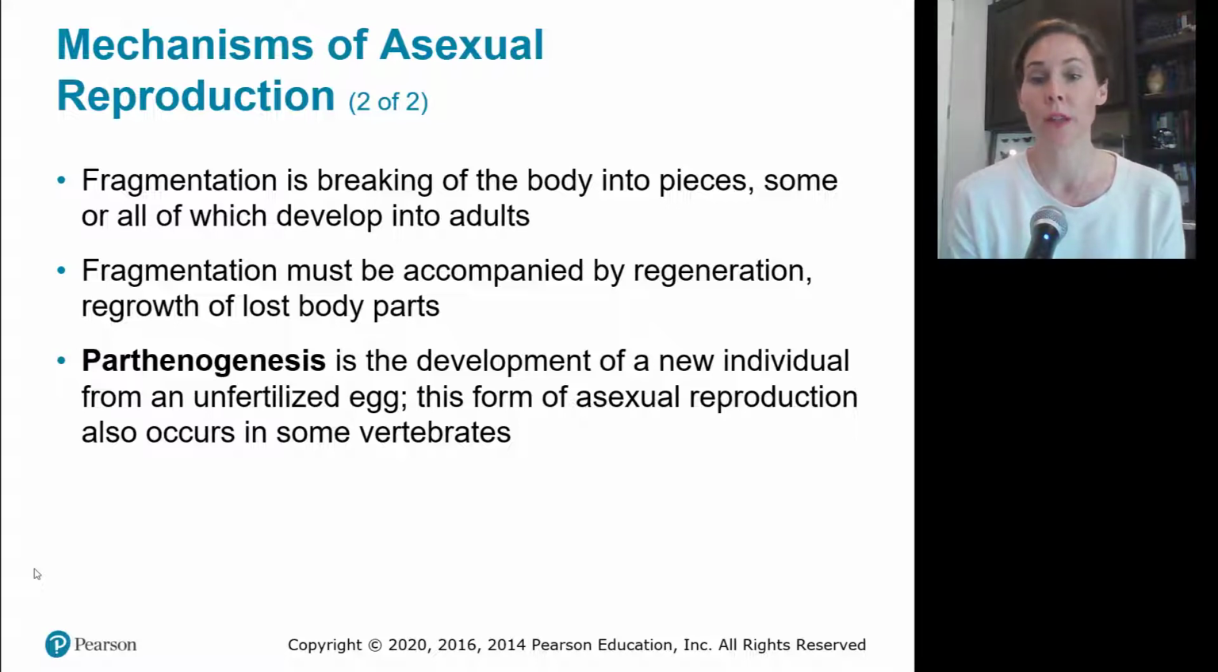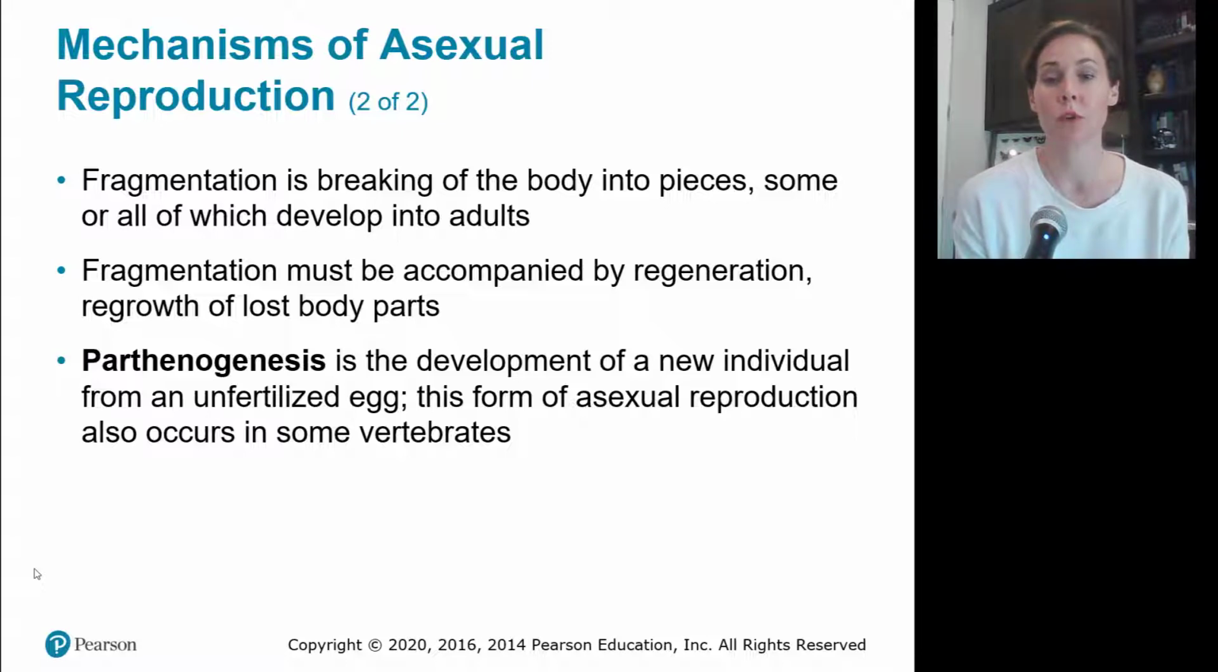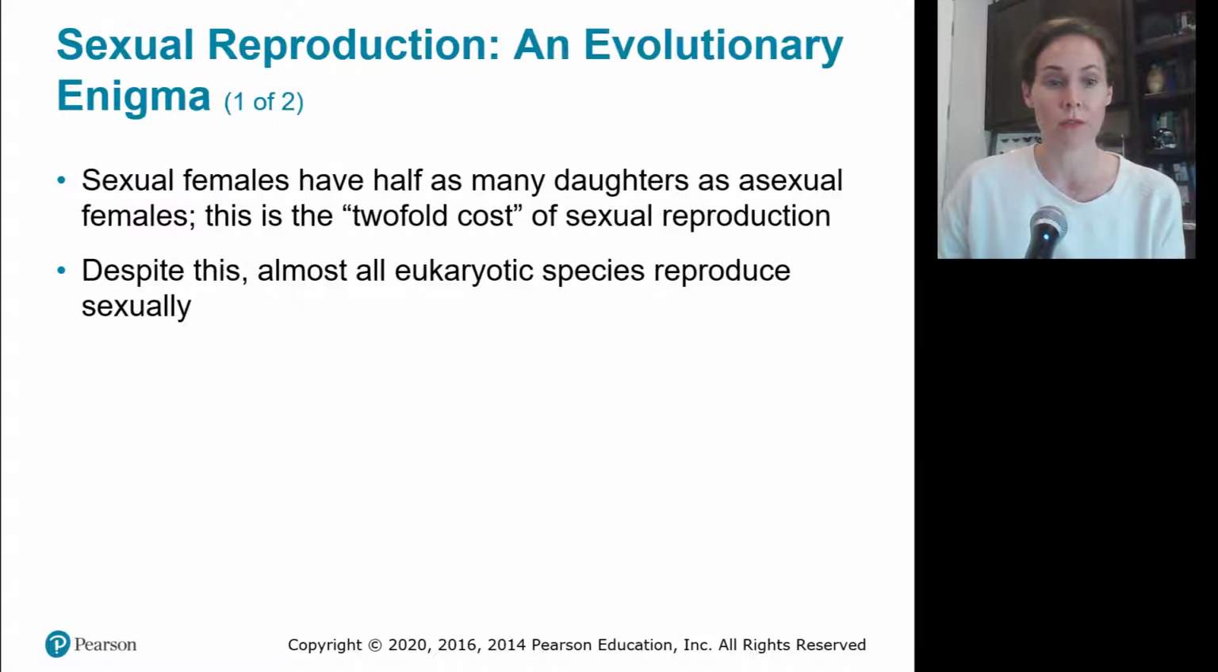Parthenogenesis is the development of a new individual from an unfertilized egg. So the egg is still involved, but the egg is unfertilized. This is a form of asexual reproduction that happens in some vertebrates. It's basically identical clones of yourself because there's no additional genetic material involved. Sexual females will have half as many daughter cells as asexual females do, theoretically.